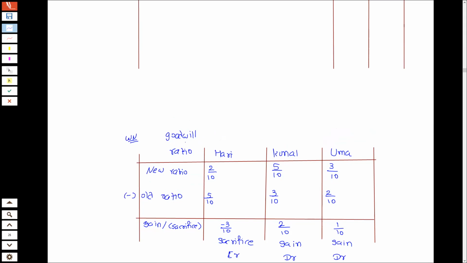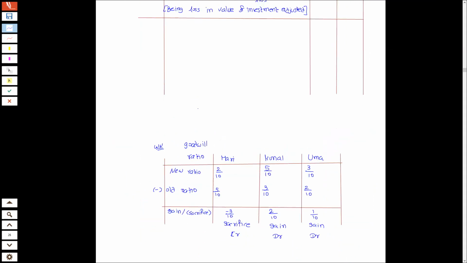So goodwill के लिए I will pass the entry now. I will write here on the same date, which is 1st April 2018, it is for goodwill. So for goodwill already I have prepared the working note.